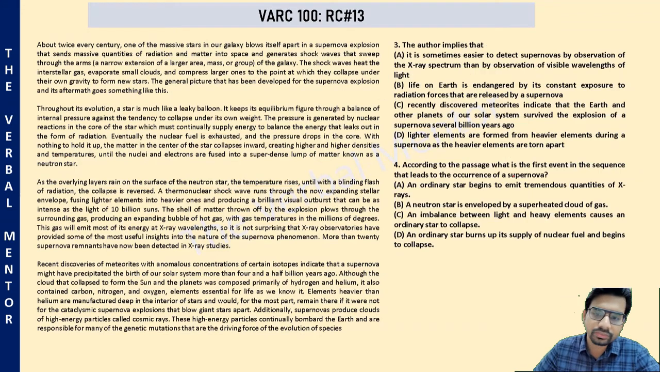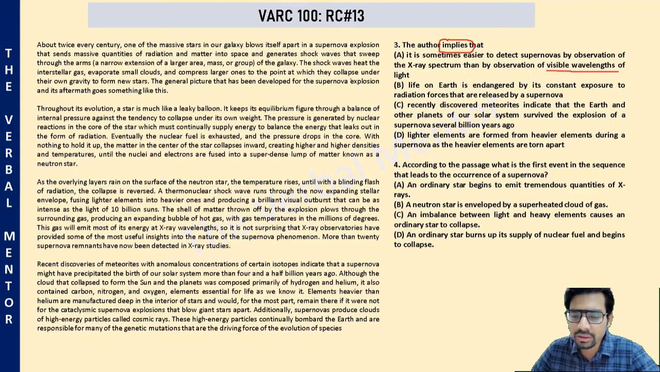Question number 3. The author implies that. So this is an inference-based question. The answer will not be found directly written, but it can be inferred from some information in the passage. Let's see. Option A, it is sometimes easier to detect supernovas by observation of the X-ray spectrum than by the observation of visible wavelengths of light. Now, some of you might think there is no mention of visible wavelength of light at all, and this information is alien.